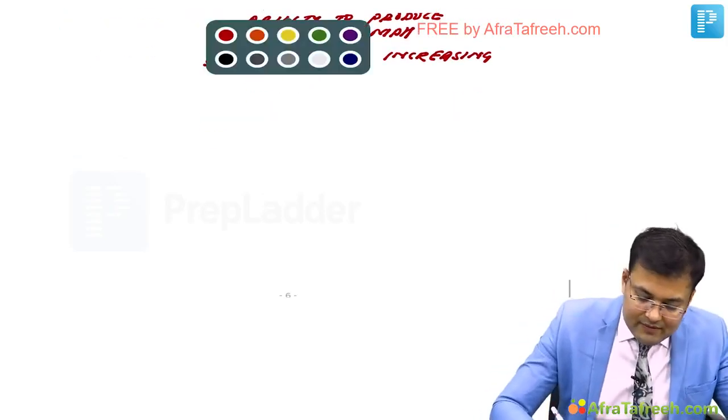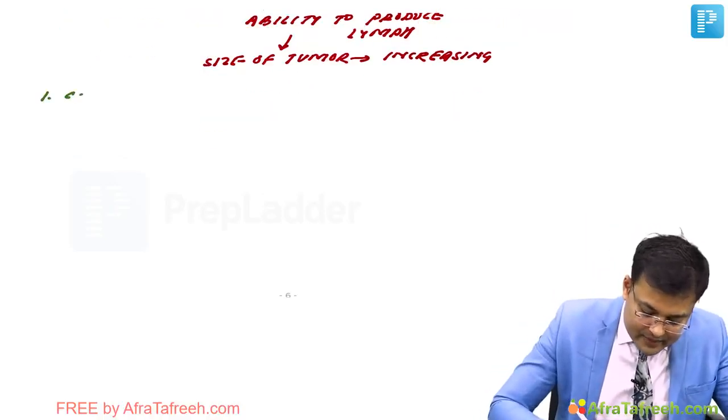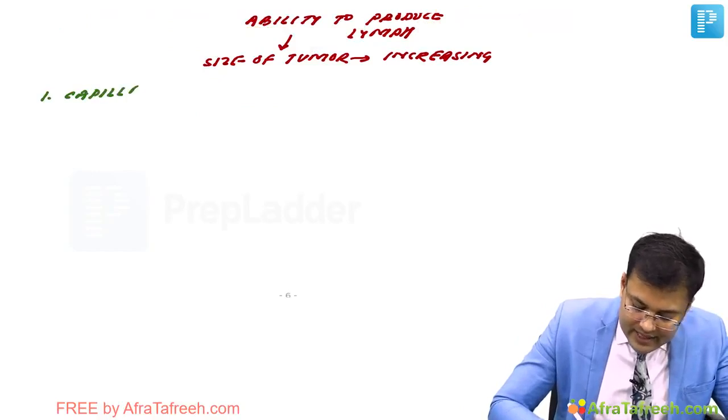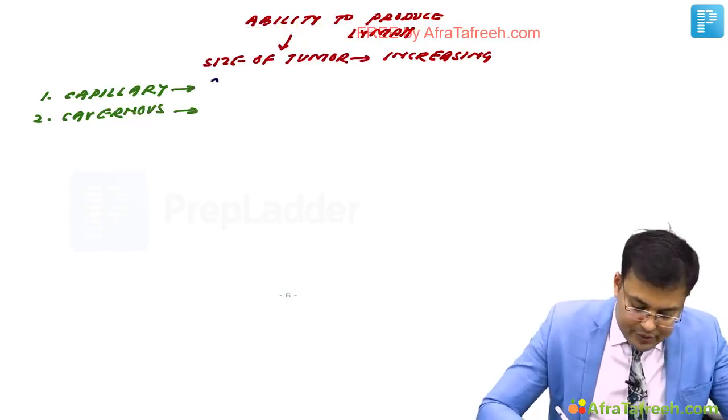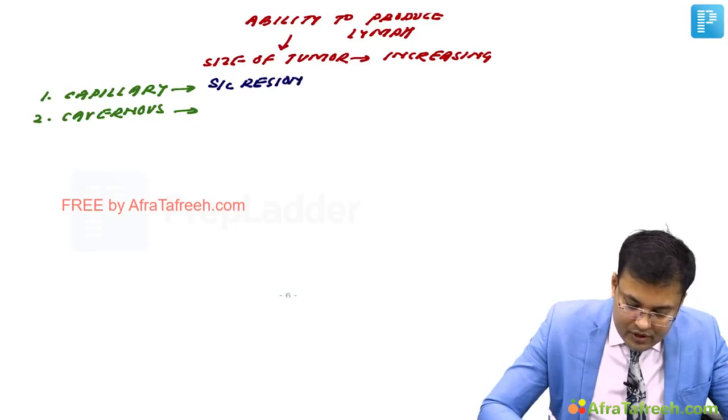So what are the types of lymphangioma? First, capillary lymphangioma, and second, cavernous. Capillary lymphangioma is going to involve the subcutaneous region of head and neck and axilla.